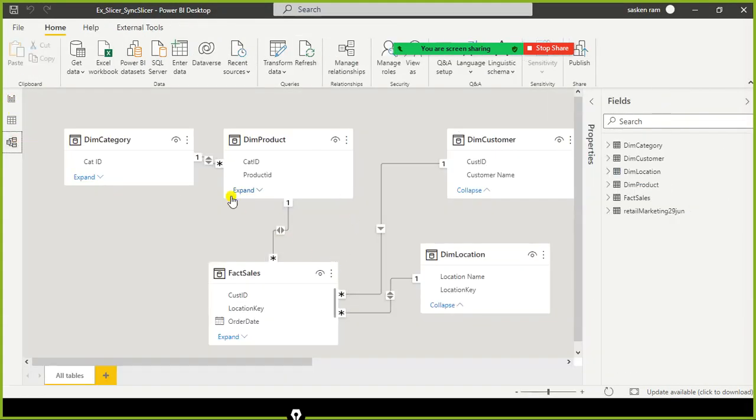Let's say I remove all these bidirection configurations and create a measure. I copy that measure into the filtering option of this table and this table. You have something called filter.